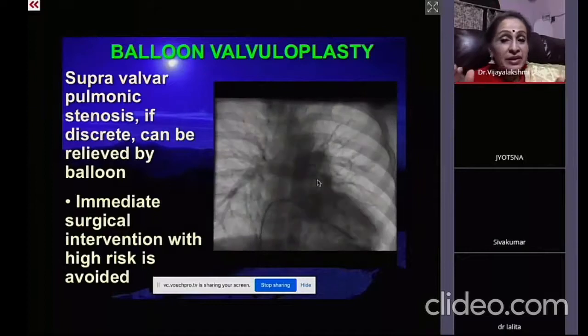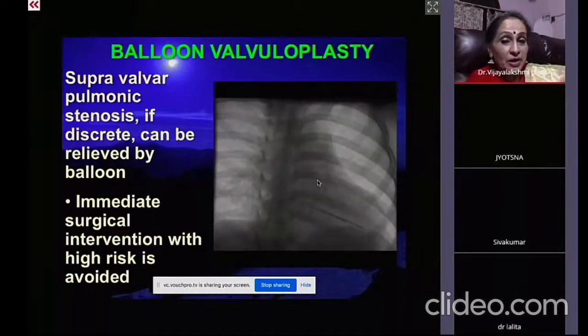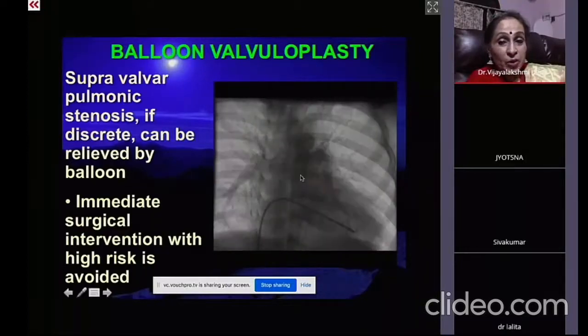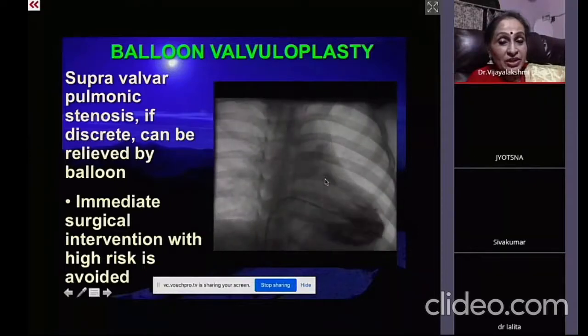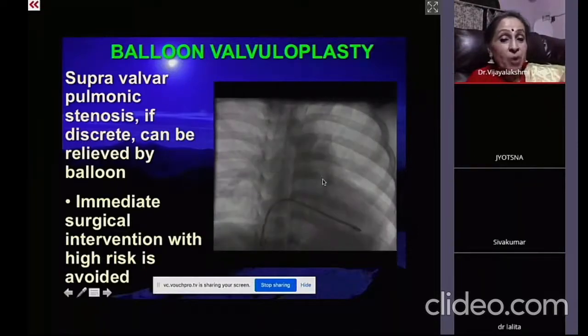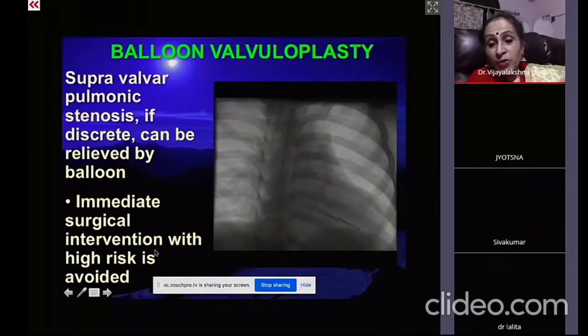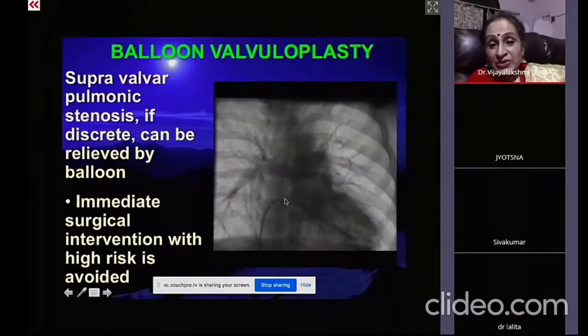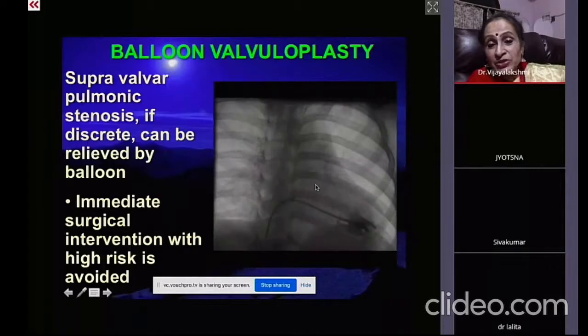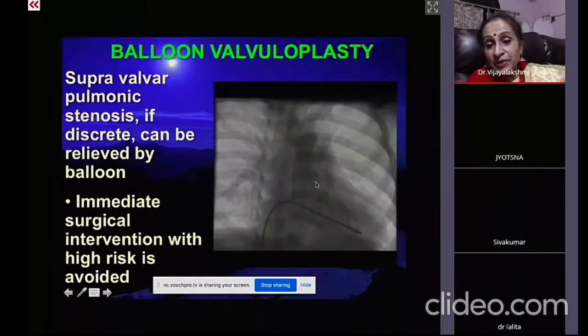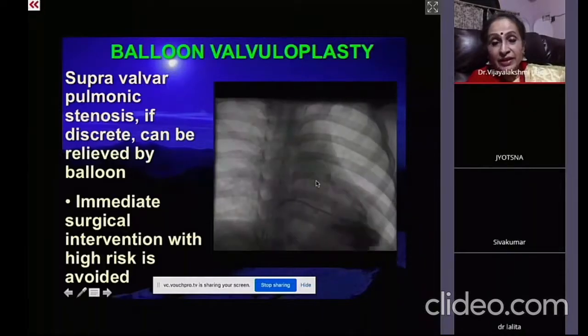And here the balloon has to be taken not with the size of what you have the post-stenotic dilatation. It has to be smaller, almost the size of the annulus or smaller than the annulus. So immediate surgical intervention can be avoided in such cases. Can you see that? How the supravalvular stenosis is so discrete. It is very nicely seen and dilated.